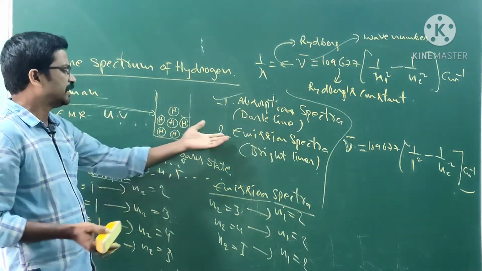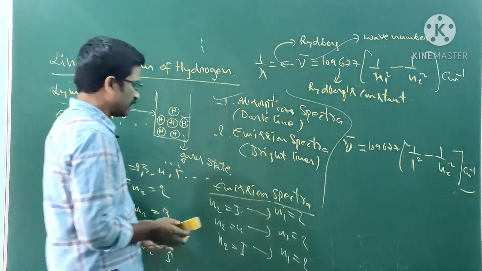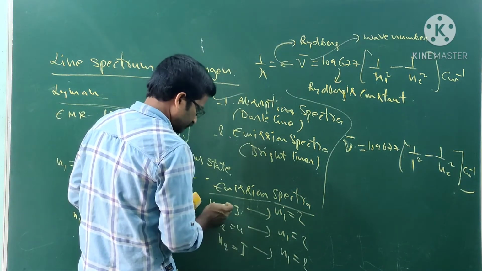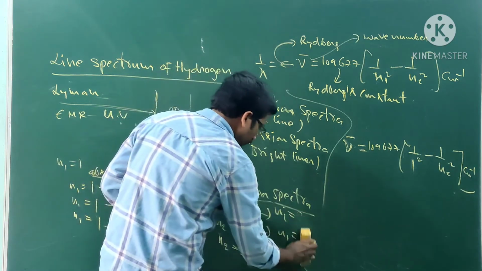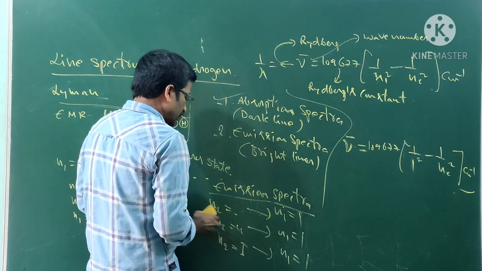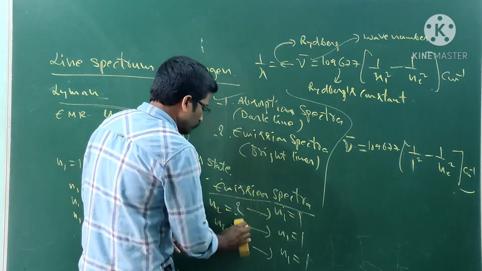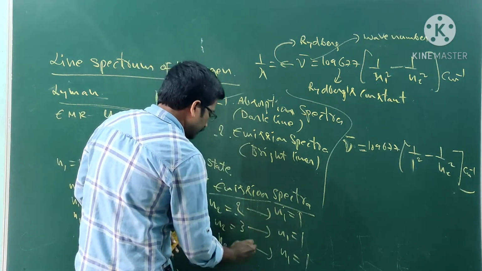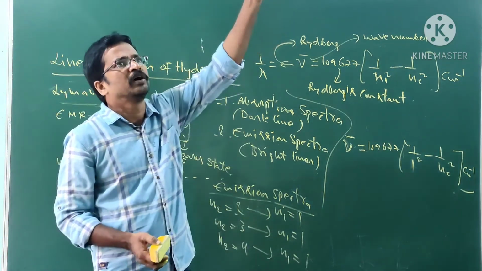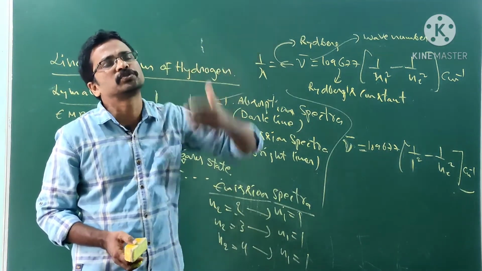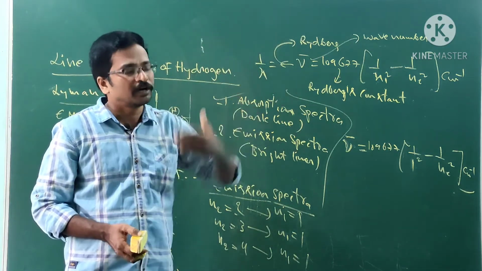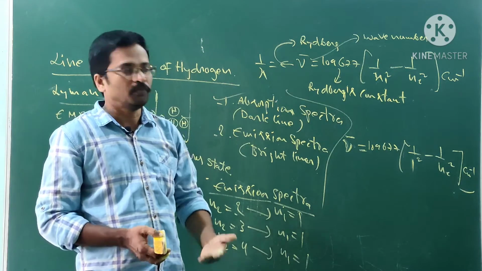Lyman also gave the emission spectra. In emission spectra, the electron comes from 2 to 1, 3 to 1, 4 to 1, from any energy level to the ground level, N1 equal to 1.